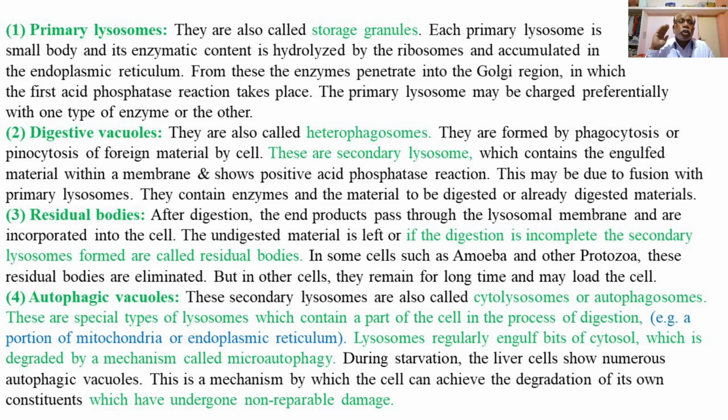These are special types of lysosomes which contain a part of the cell in the process of digestion, for example a portion of mitochondria or endoplasmic reticulum enclosed in the autophagic vacuoles.